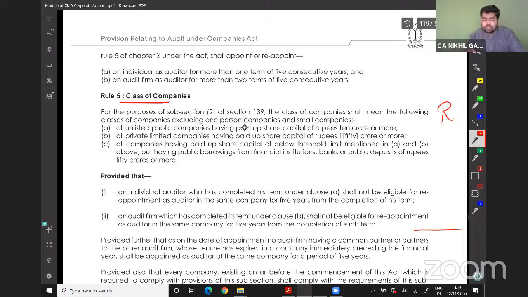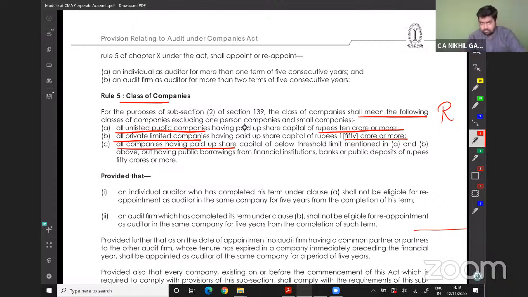For the purpose of subsection 2 of section 139, the class of companies shall mean the following: all unlisted public companies having a paid up share capital of 10 crores or more, all private companies having a paid up share capital of 50 crores or more, and all companies having a paid up share capital below the threshold limit mentioned in A and B, but public borrowing from financial institutions of 50 crores or more.